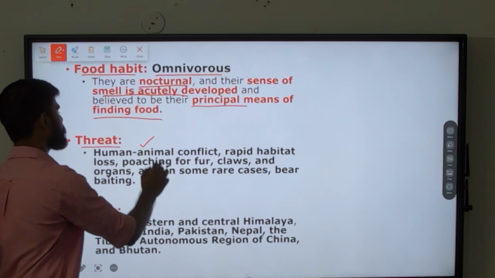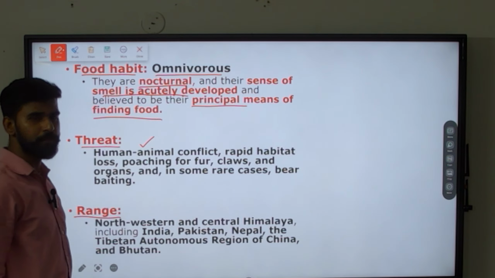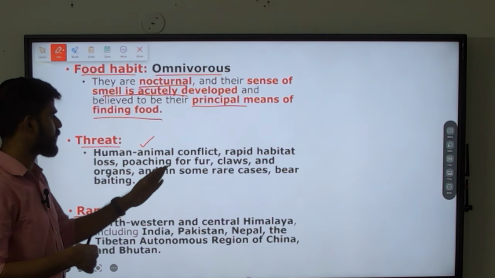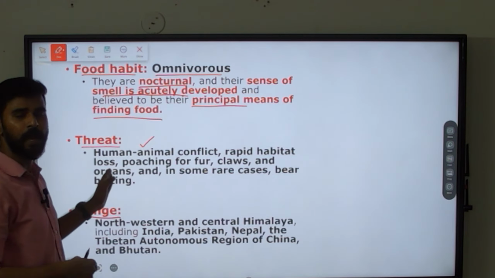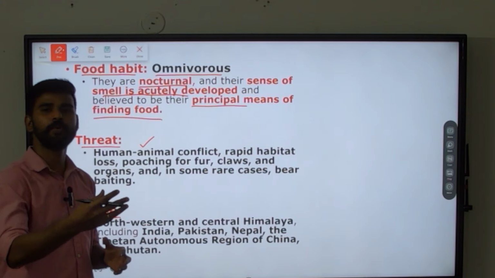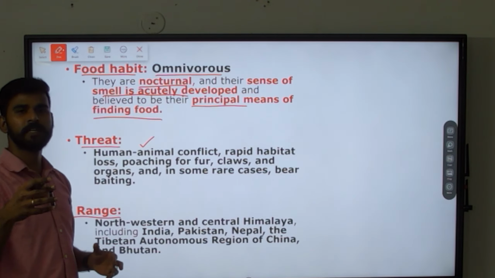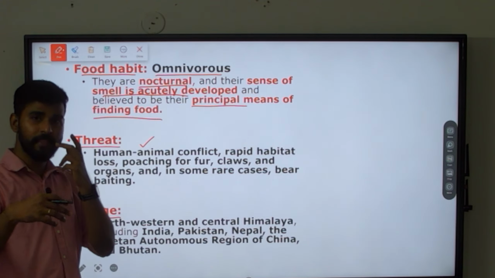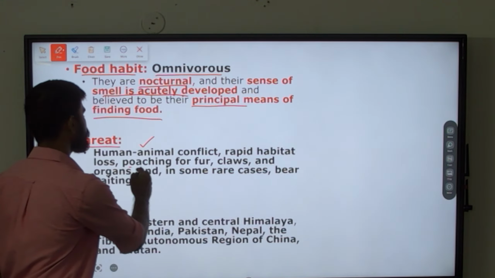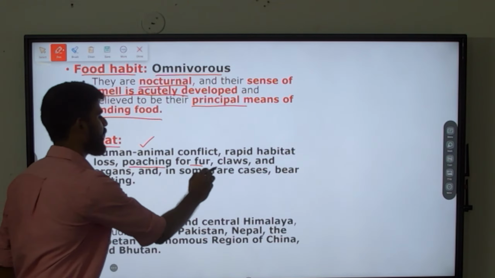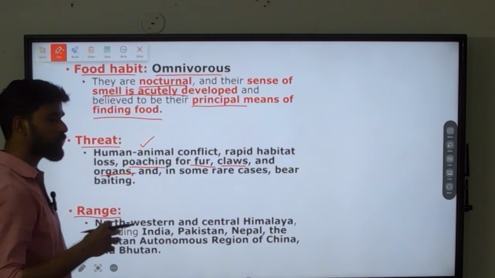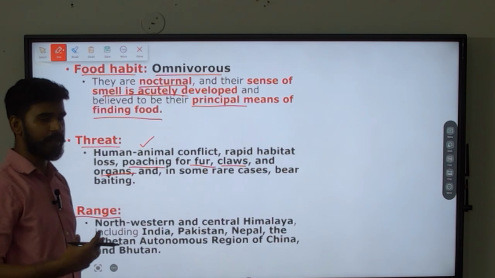What are the threats that are faced by Himalayan brown bear? Human animal conflict, because they are entering residential areas of humans. Other than that, rapid habitat loss. They have been living in particular areas, but then humans are doing certain activities like grazing and other things in their habitat, so they are losing their habitat slowly. Other than that, they are also killed for their fur, poached for their fur, claws, and also other internal organs.